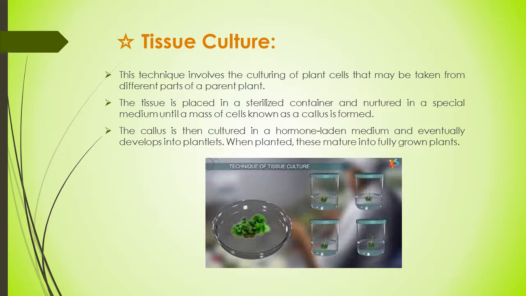So the callus is then cultured in a hormone-laden medium, an artificial environment, and eventually develops into plantlets. When planted, these mature into fully grown plants. This is today considered a very common and popular technique of vegetative propagation.